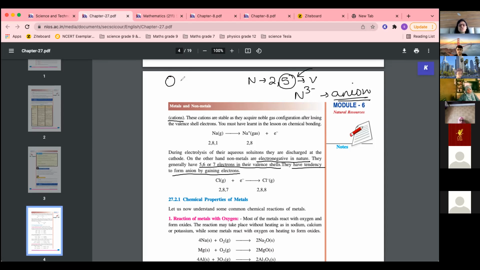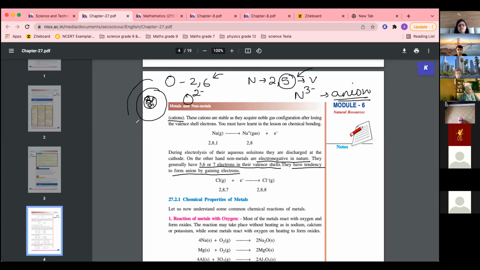Oxygen is 2, 6. Electronic configuration I'm writing. I have given you everything in the periodic table chapter. So 6 is the outermost electrons. How many more does it want to attain stability? 2. So oxygen will take 2 electrons and become 2 minus because it has 2 extra electrons. Protons are not 2 less, because in the nucleus you have 8 protons, 8 neutrons.